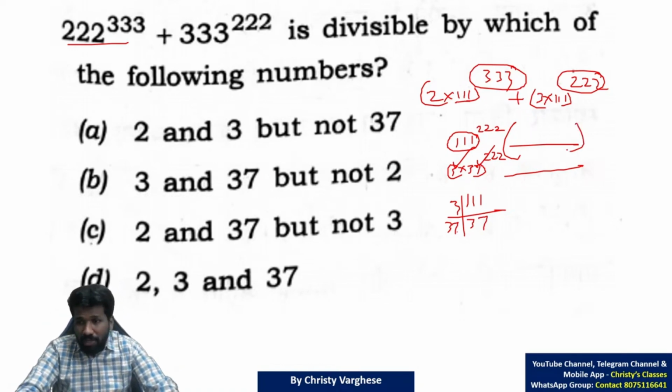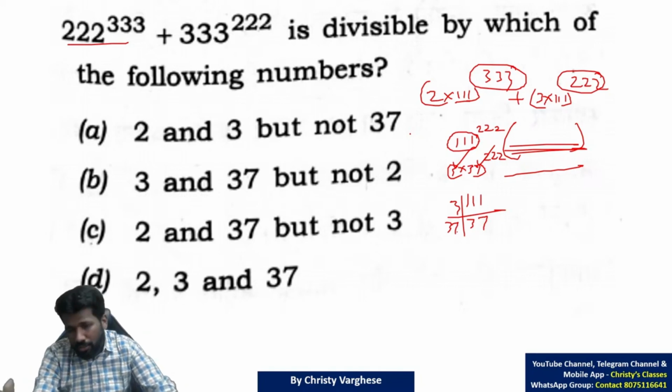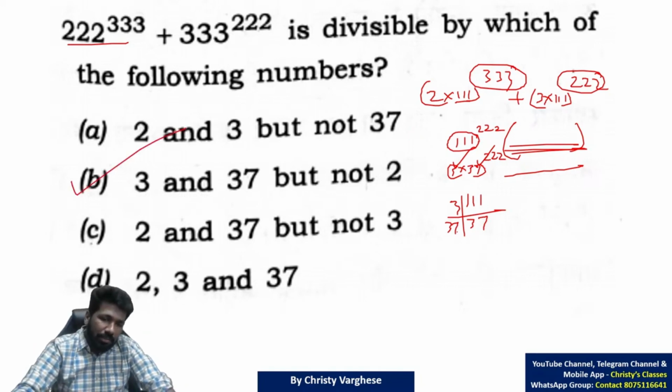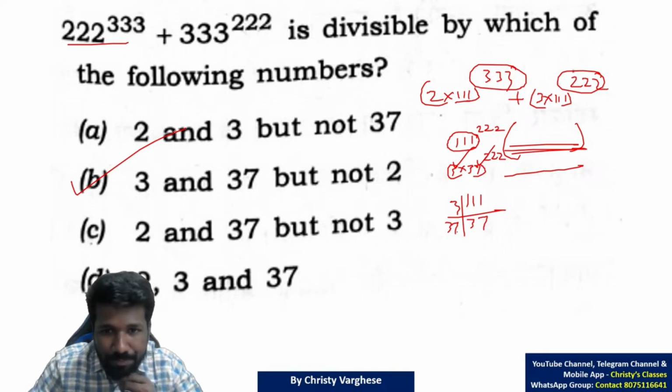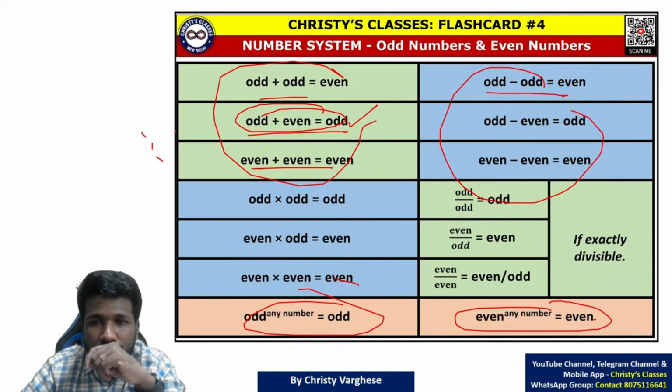Now to prove it is not divisible by 2, here you have to apply the idea that I have told you already. I'm not repeating that idea, so try it. So it is divisible by 3 and 37, but it is not divisible by 2, so option B is the answer. Super easy if you use the right approach.